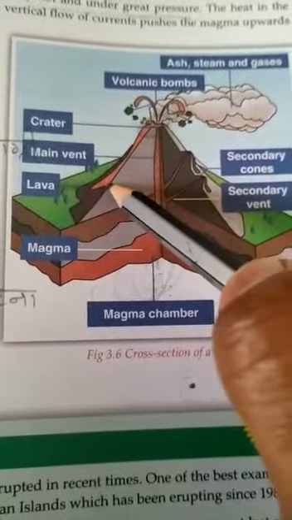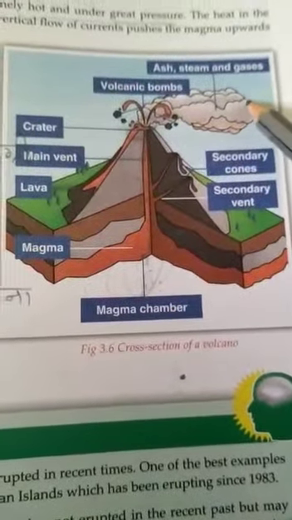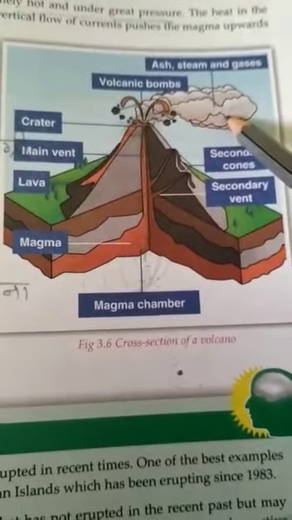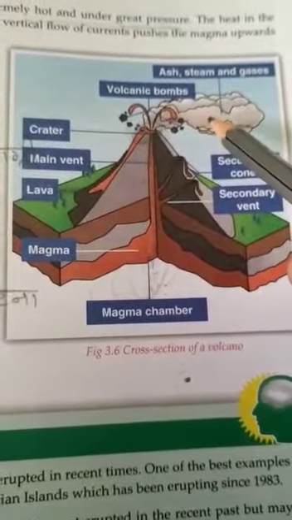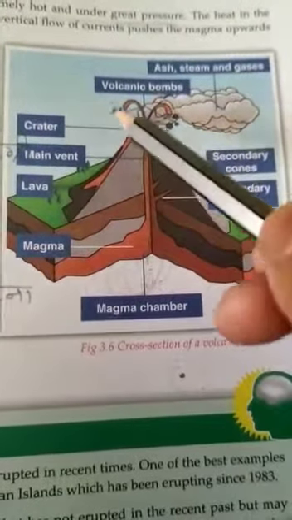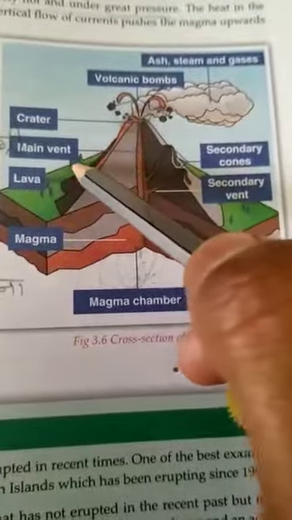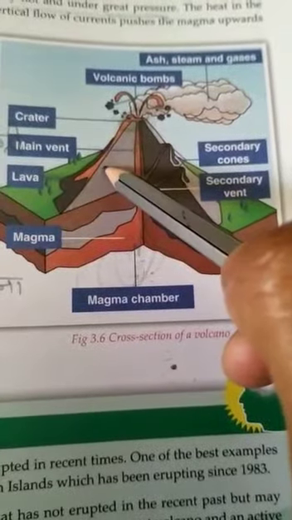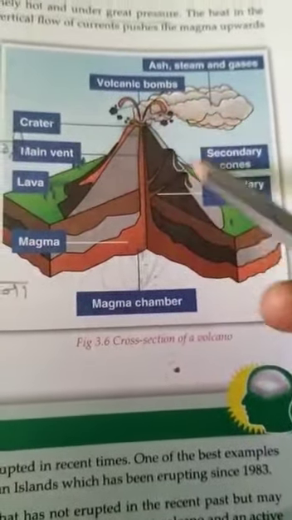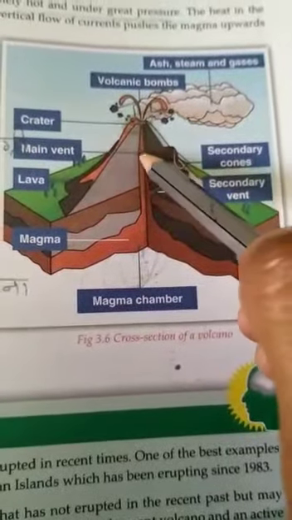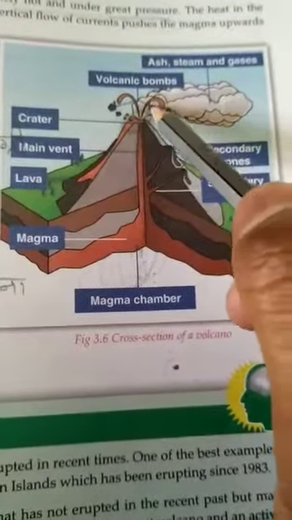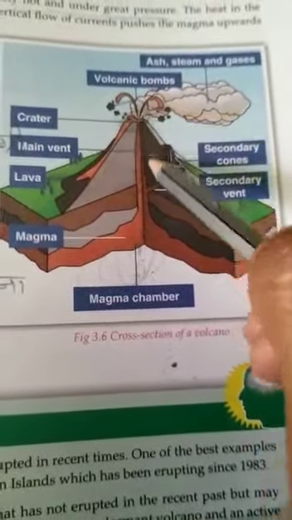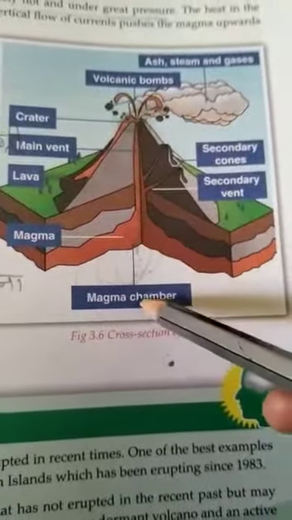Along with lava, a volcano also releases gases, volcanic ash, steam, rock fragments. The erupted material gradually cools and settles around the vent, forming a conical mountain. All volcanoes have a central vent. This is the central vent. Below the crater, this is the crater and this is the main vent, the central vent, connected to the magma chamber.